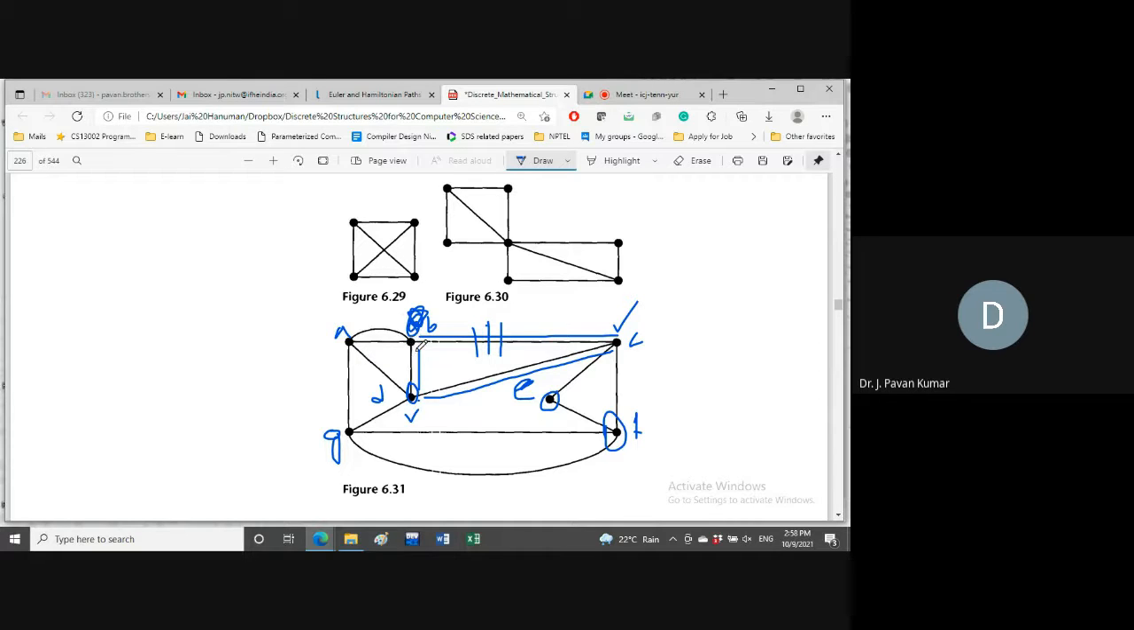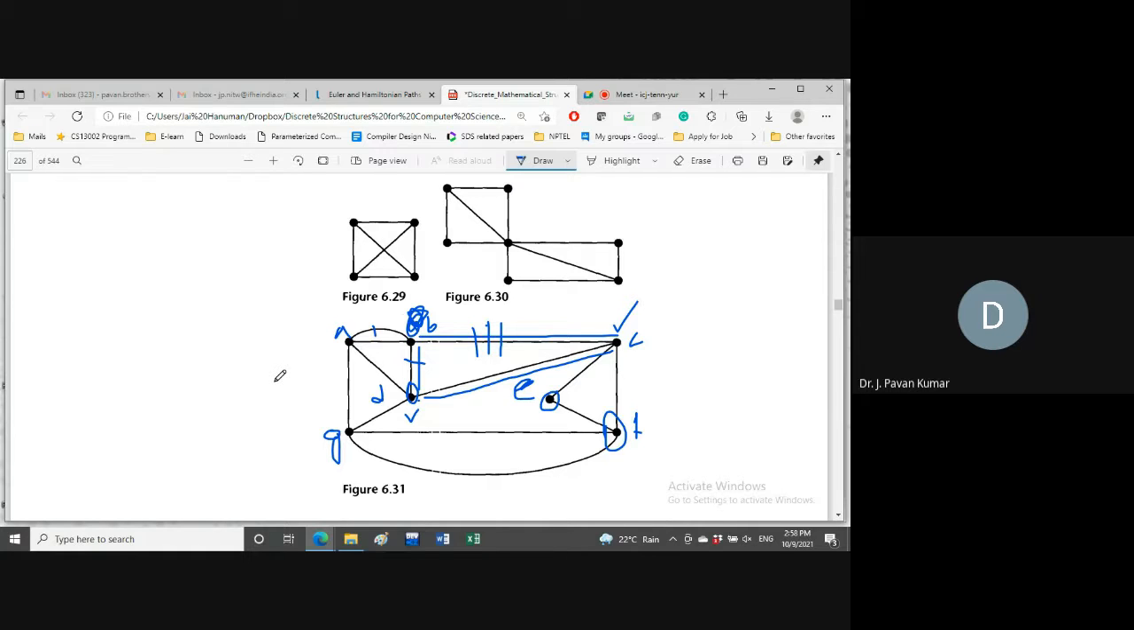Similarly, B to D also we won't consider. Why? Because it is already covered. So we will assume that it is deleted. So B to A in any of the ways we have to choose definitely. So B to A we will choose. Let us consider this we have considered and we have removed it. Next, from A how many alternatives do we have now?